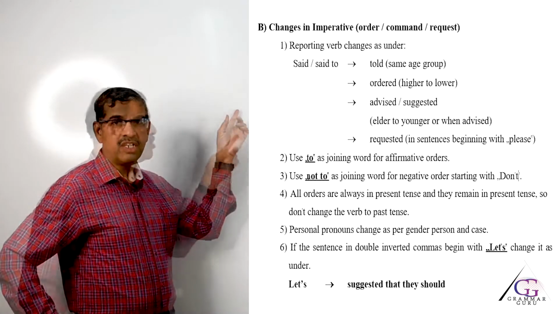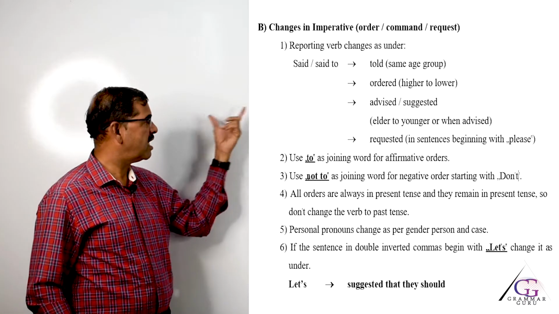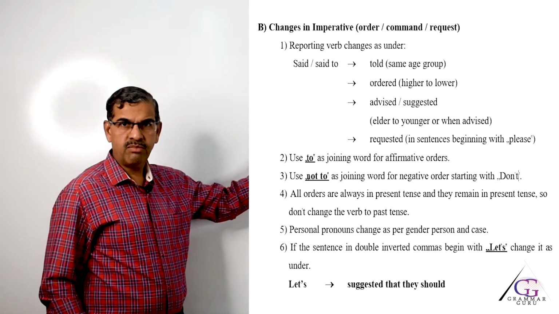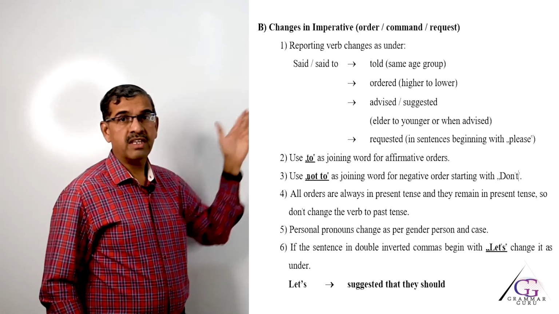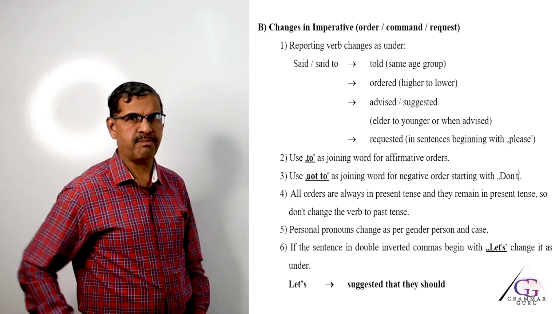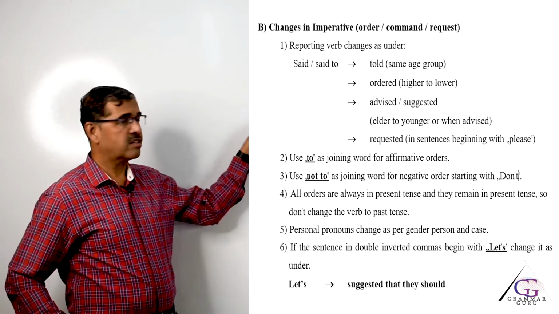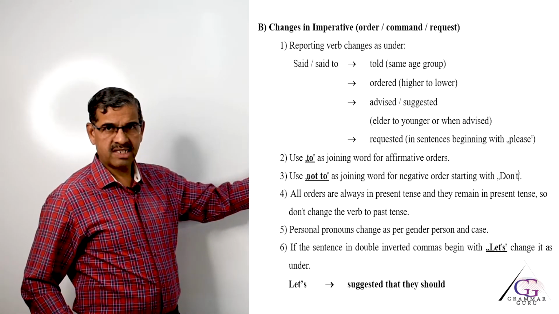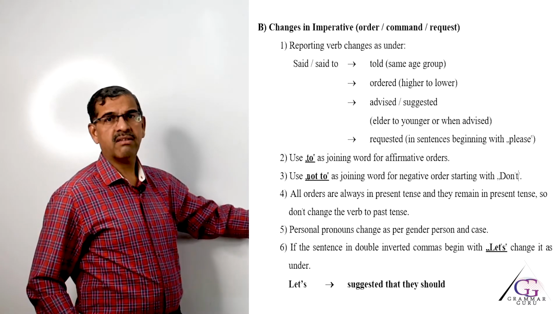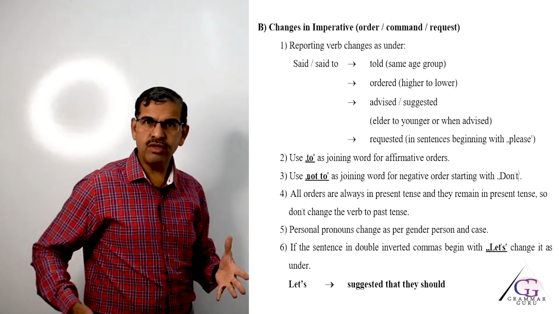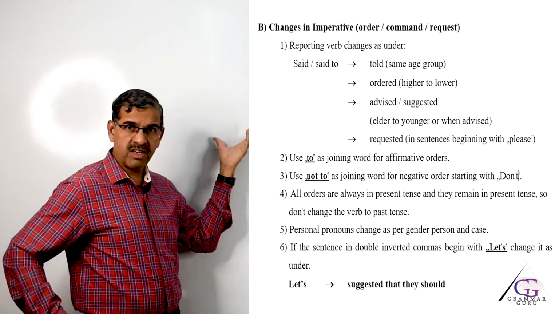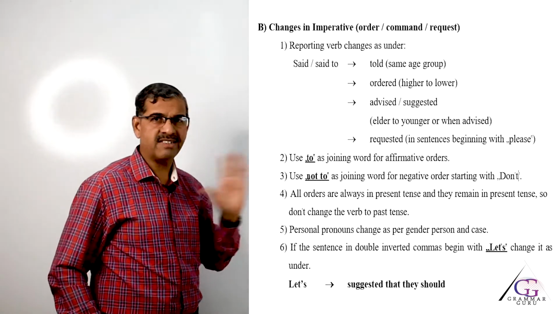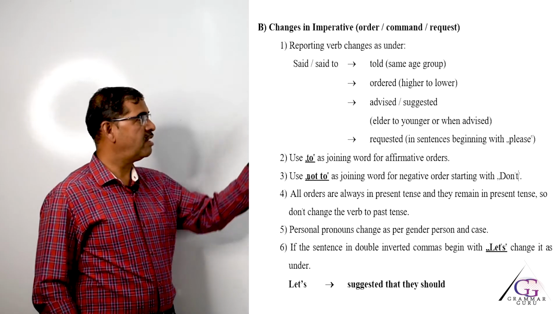The first rule is to change the reporting verb as under. The reporting verb said or said to will change to one of 5 possibilities: told, ordered, advised or suggested, warned and requested. So, you may be confused. One reporting verb and there are 5 alternatives to be used. Can we use all of them in one sentence? No, my dear friends. Let me quickly tell you.